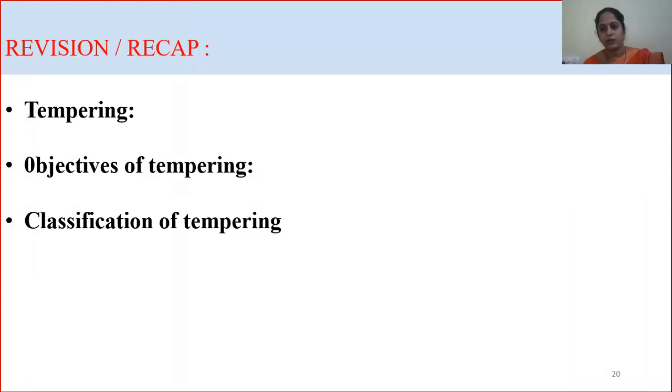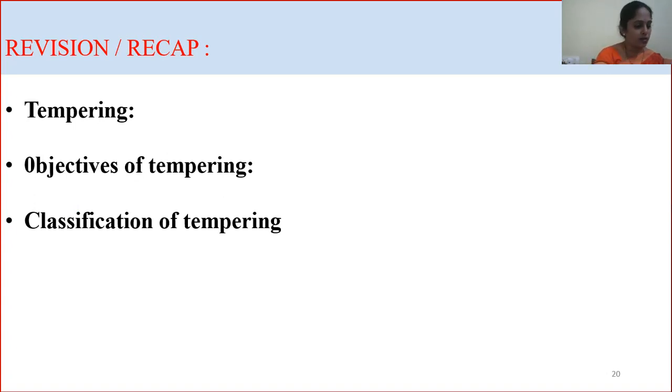Revision, that is what we have discussed in this session. That is what is tempering, objectives of tempering, classification of tempering. Tempering is a process of reheating a hardened steel, where transformation of phase will take place, that is from austenite to martensite. That is one of the important factors in tempering.